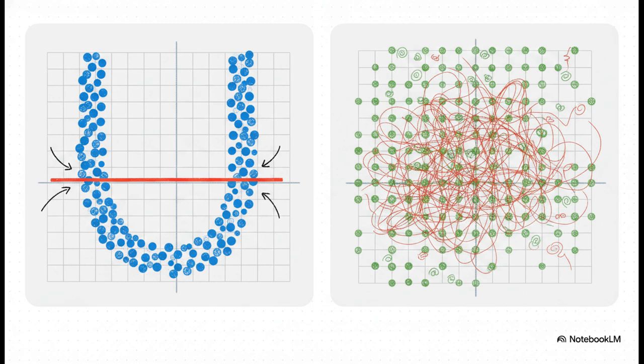On the flip side, high variance is when your model is completely hypersensitive to the training data. It connects every single random dot, basically memorizing all the noise and all the weird outliers, and then when you show it brand new, unseen data, it completely fails. We call that overfitting.